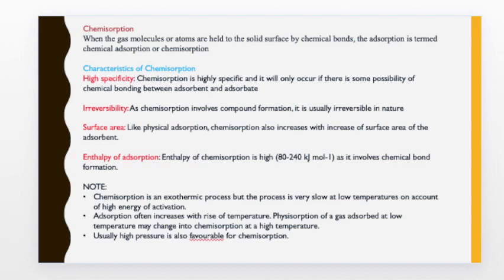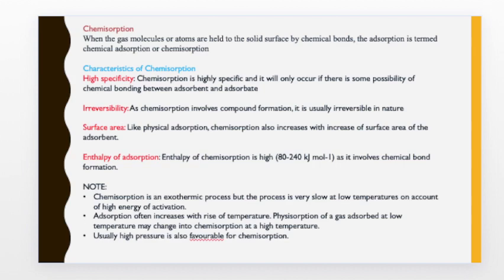The next property is surface area. Like physisorption, the extent of chemisorption also depends on the surface area of the adsorbent. If we increase the surface area of the adsorbent, more adsorbate molecules will form bonds with the adsorbent, and therefore the extent of adsorption also increases.